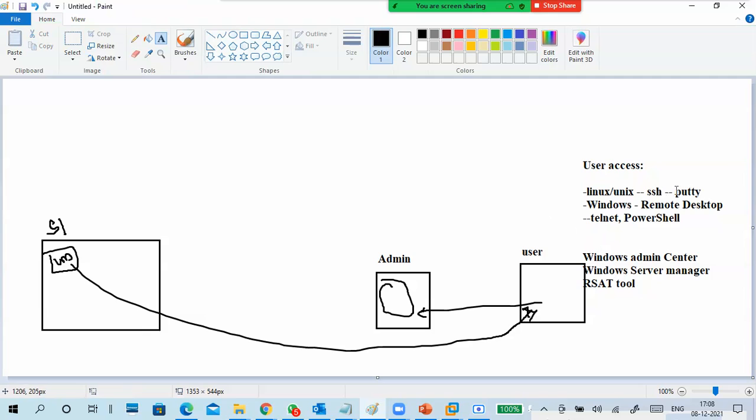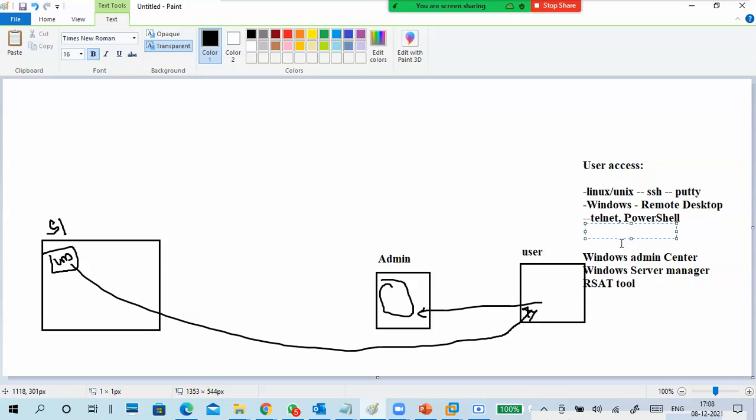But basically SSH like Putty, or Windows Remote Desktop, VNC. Okay? VNC kind of stuff. What is VNC? You can try RealVNC, TigerVNC.